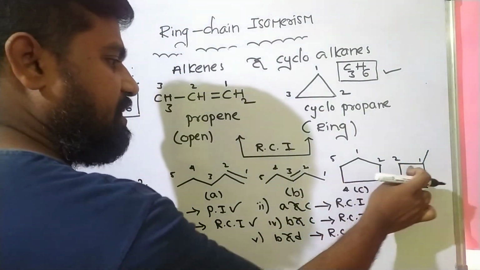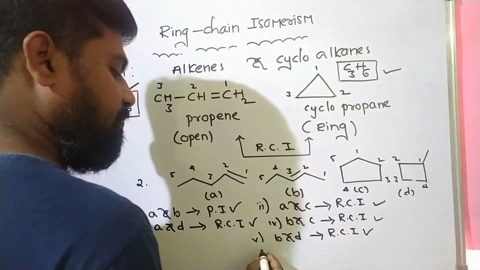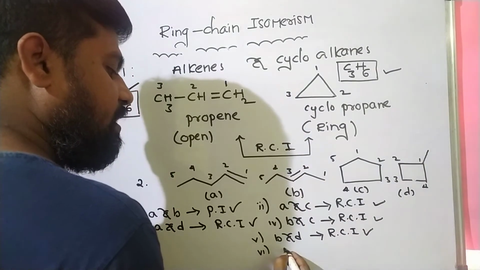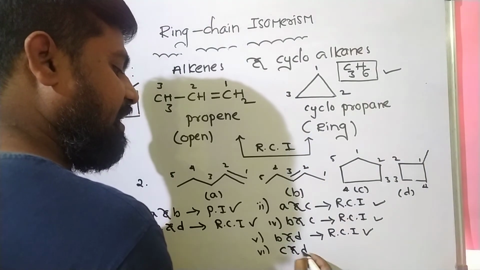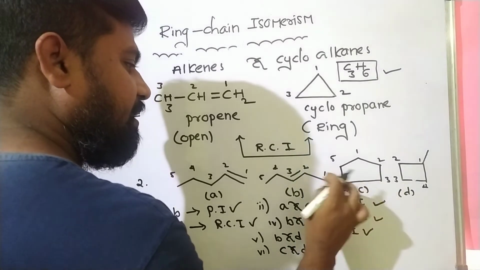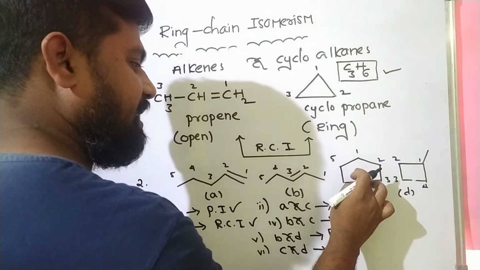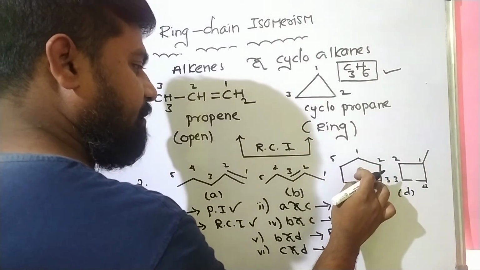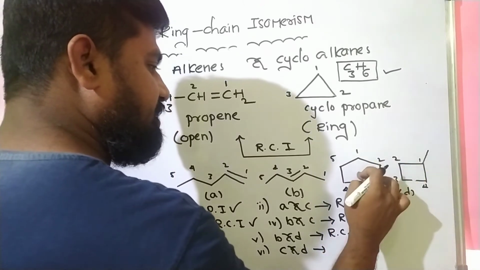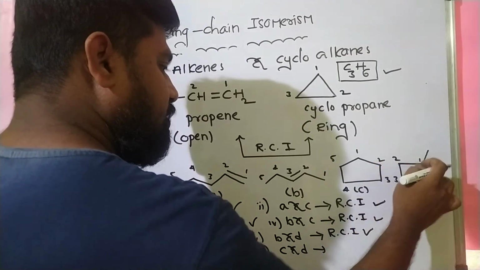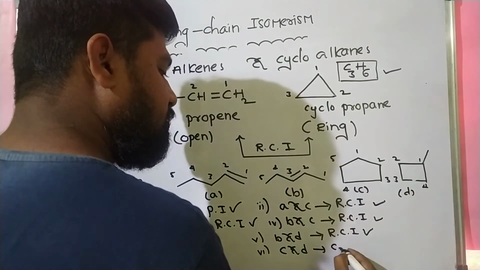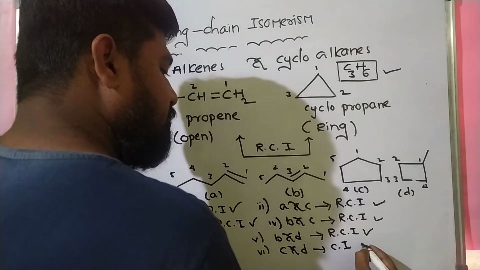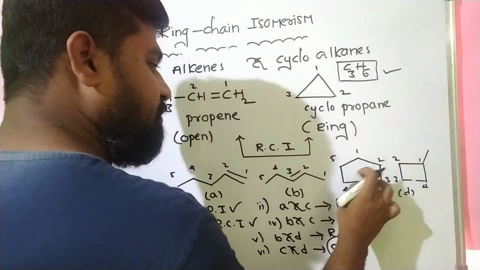So what about C and D? C is cyclopentane, this is cyclobutane. These are chain isomers. Very, very important. Why?